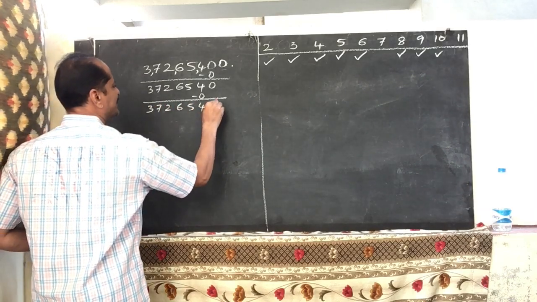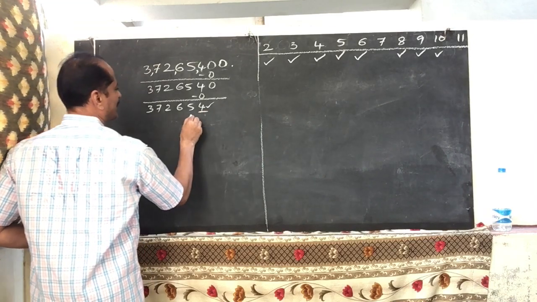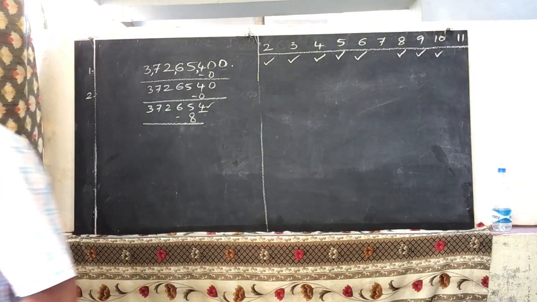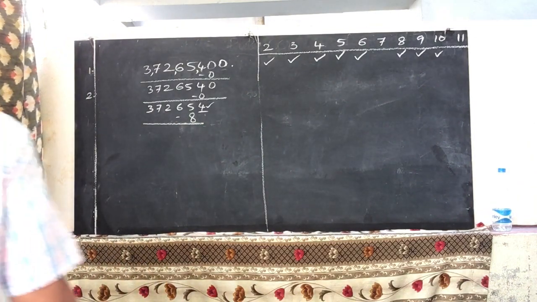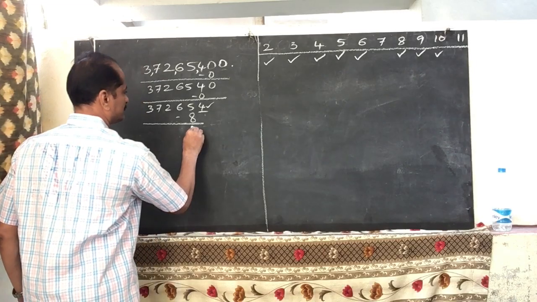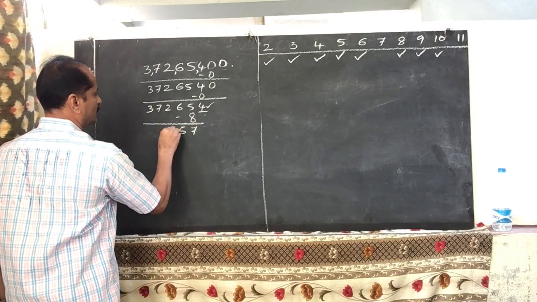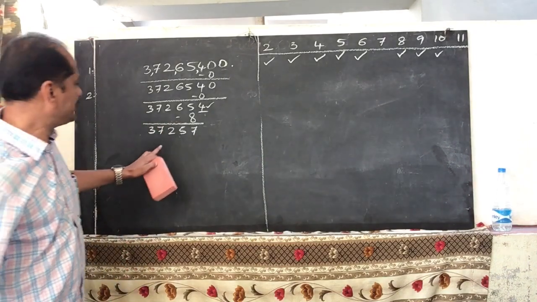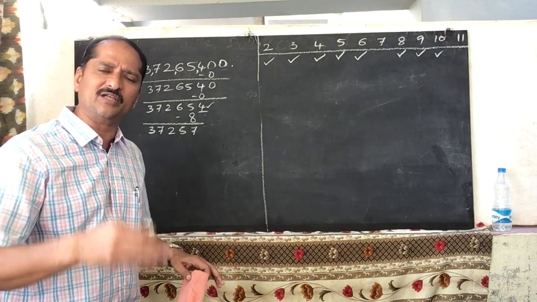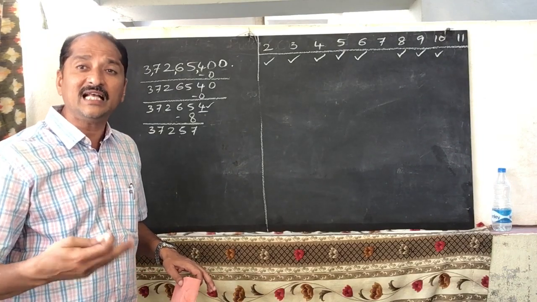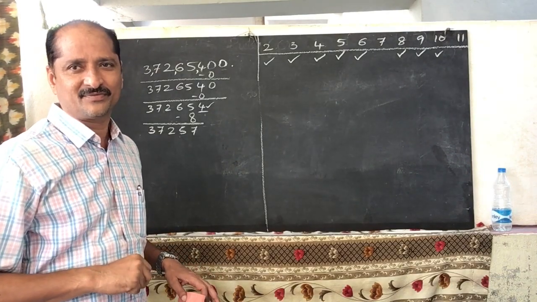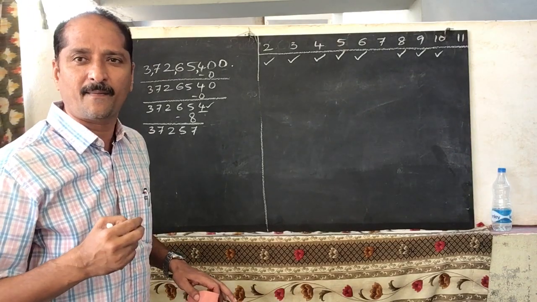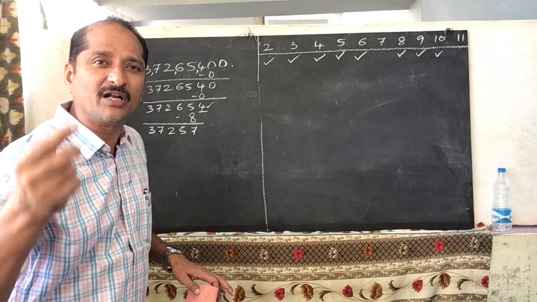Now double the unit digit. 4 2s are 8. Subtract it from the remaining number. 15 minus 8, 7. Now 5, 2, 7, 3. Now we can't check, so you have to process again. Continue this process till getting a 2-digit number. If you get a 2-digit number, then you can check whether it is divisible by 7 or not.